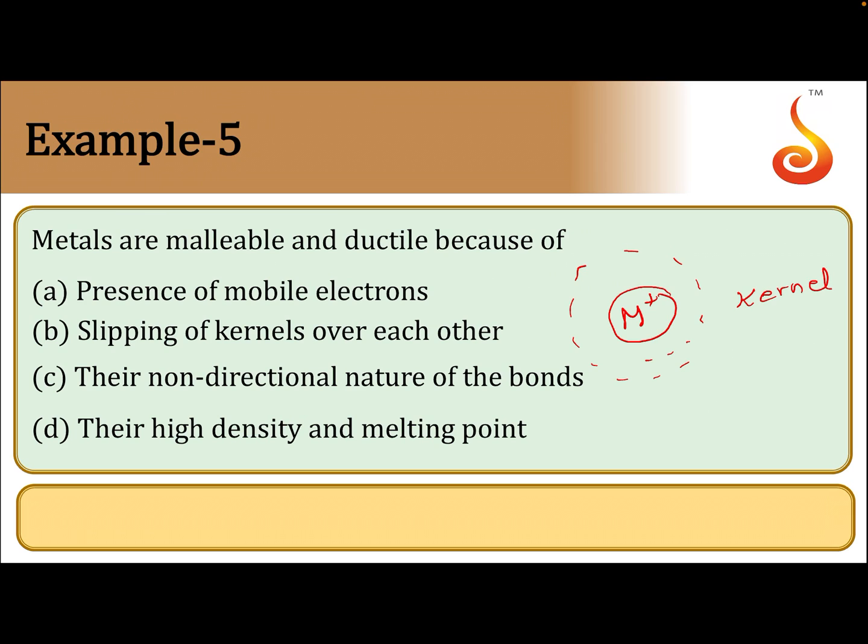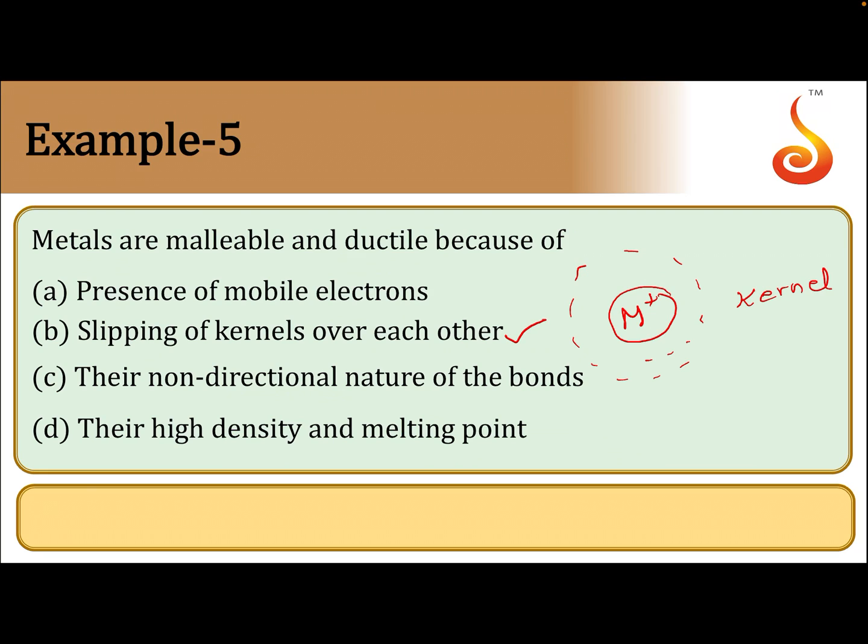This is ductility. So when mechanical force is applied on the metallic crystal, the layers of the kernels will slide one over the other. If the layers of the kernels slide one over the other, the metal is deformed, which means we can convert it into a thin sheet or draw it into thin wires. So metals are malleable and ductile because of slipping of kernels over each other.